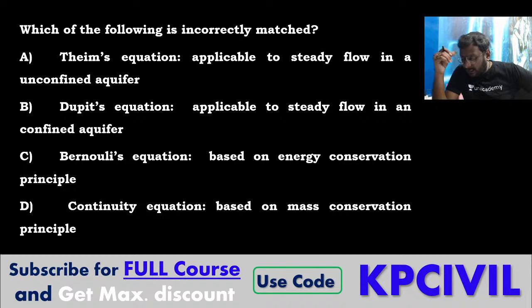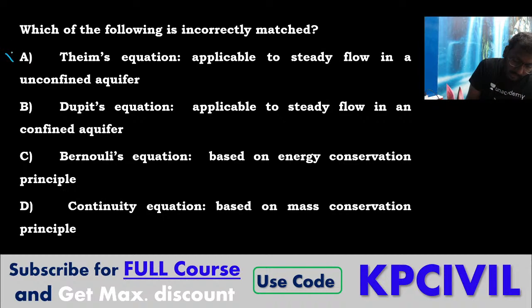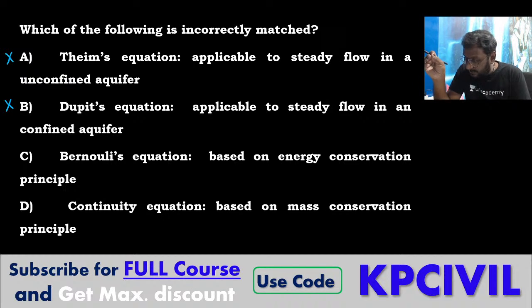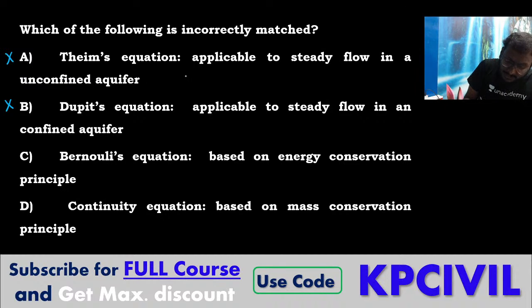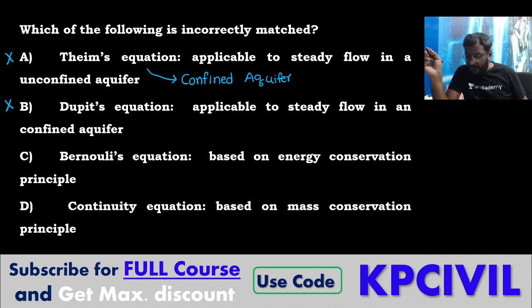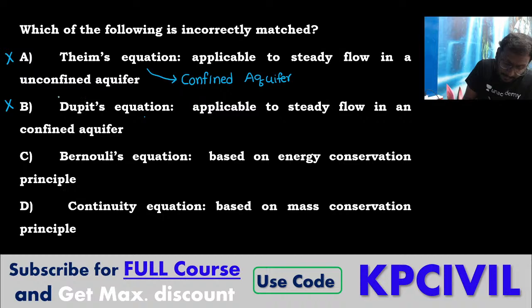Which of the following is incorrectly matched? Very good, Banu Prakash. A and B are wrong. Thiem's equation is applicable for confined aquifer. We have studied this in well hydraulics, and in the MCQ of hydrology also I explained this. Thiem's equation is applicable for confined aquifer. Dupuit's equation is applicable for unconfined aquifer. Unconfined, very important.